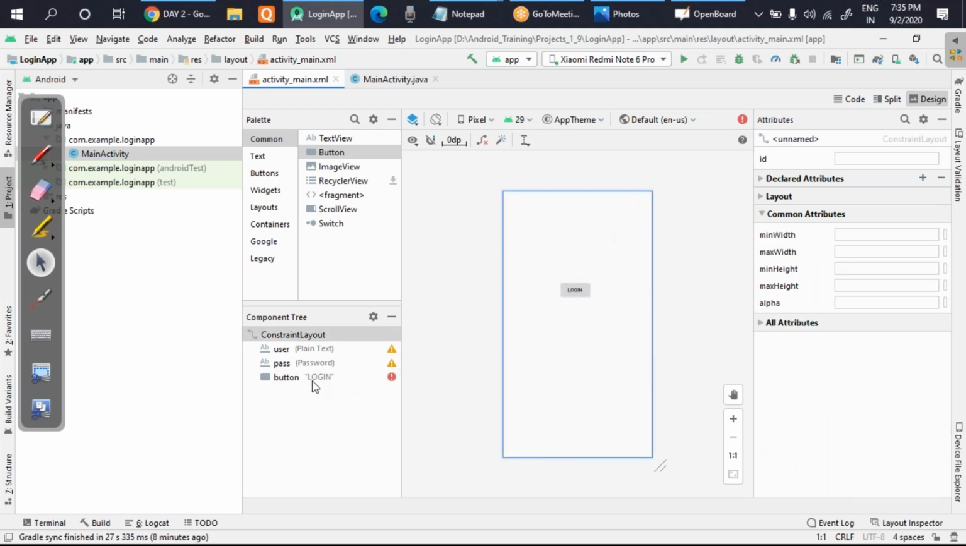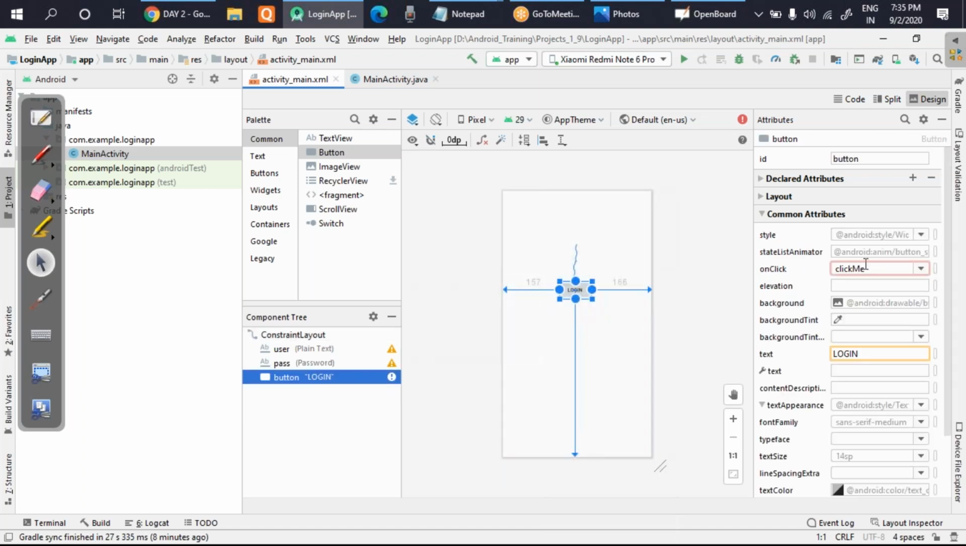And you can see here user and pass are showing yellow. Yellow means there is no problem, it's just a warning, but the button is showing red. The reason is the button is not linked properly. The button is not completed properly. And what is not completed? You know that I have created a function. The function name was what? Click me. That I have not created. That's why it is red here.